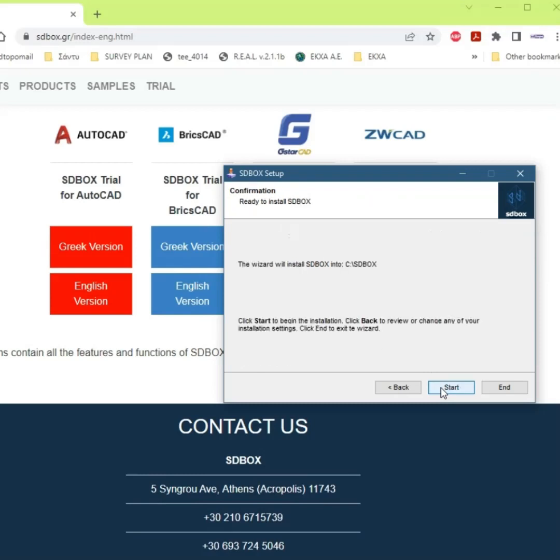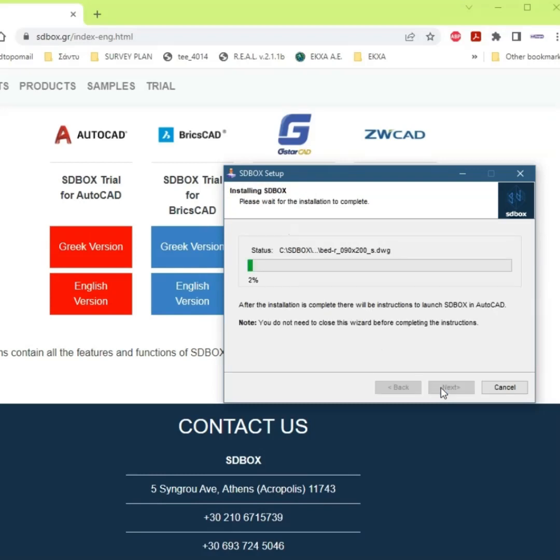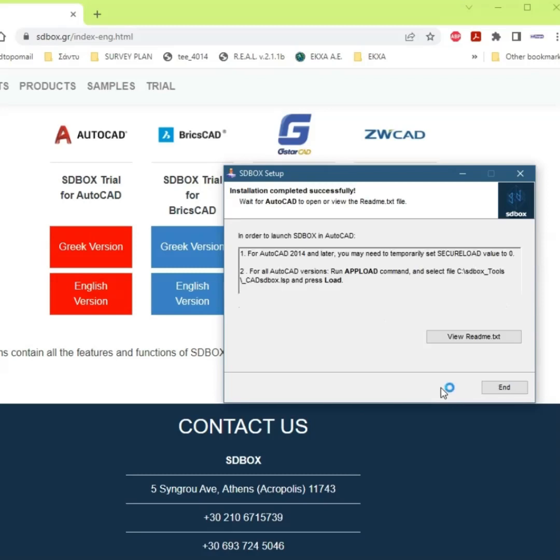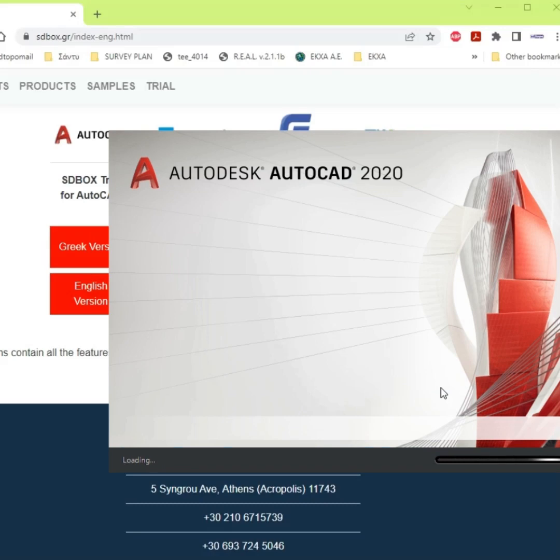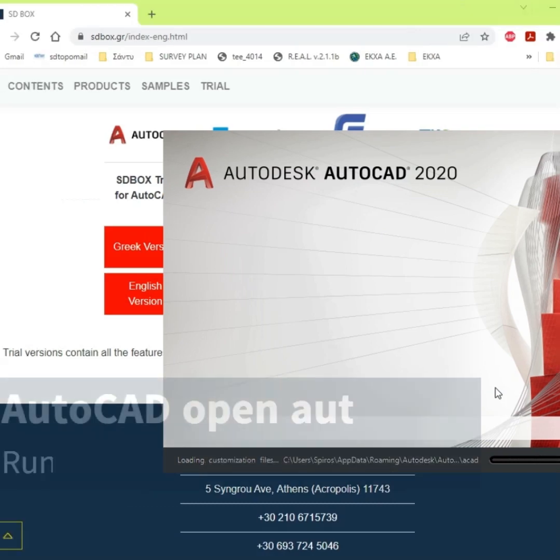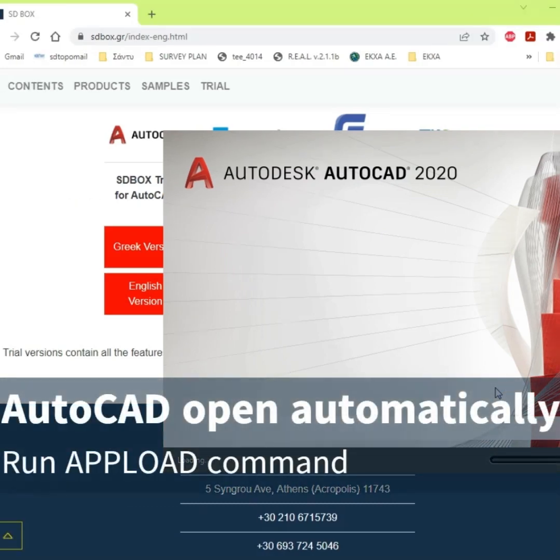The installation creates two folders: SDBox, usually on the C drive or whatever location you choose, and SDBox Tools, which is automatically created on the C drive. Nothing else happens during installation. AutoCAD, or BricsCAD or GStarCAD or ZWCAD, opens automatically and you need to load the SDBox for the first time.